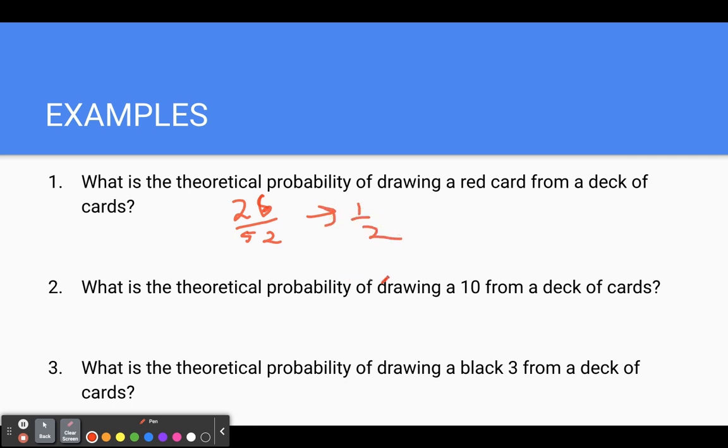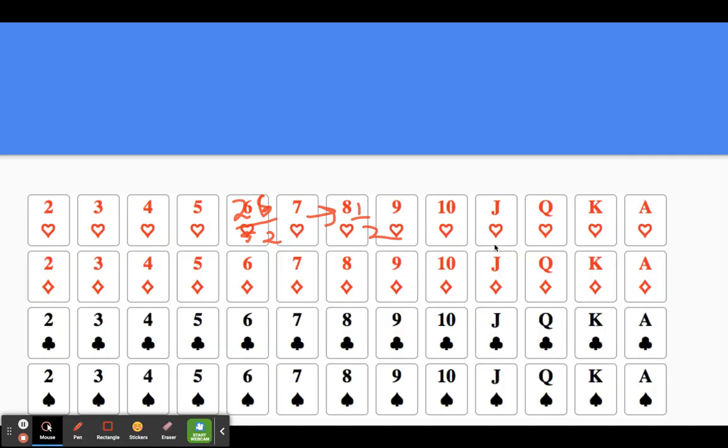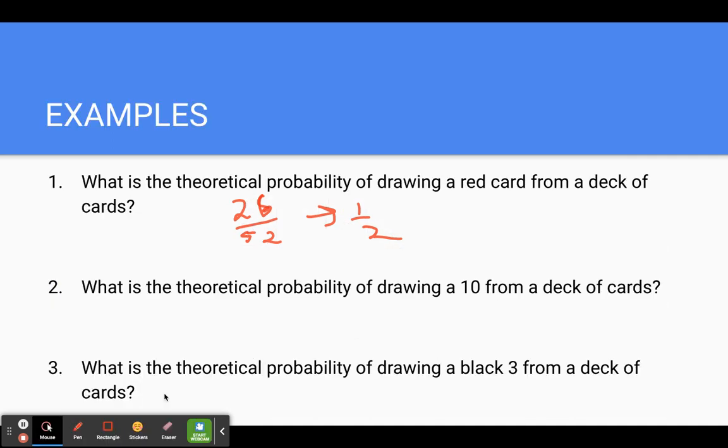What is the theoretical probability of drawing a 10 from a deck of cards? If you need to, just go back up, right? A 10, there's 4 10s, right? So we could write that as 4 out of 52. I think that can technically be simplified. If we divide 52 by 4, that comes out to 13. So 4 over 52 comes out to 1/13.